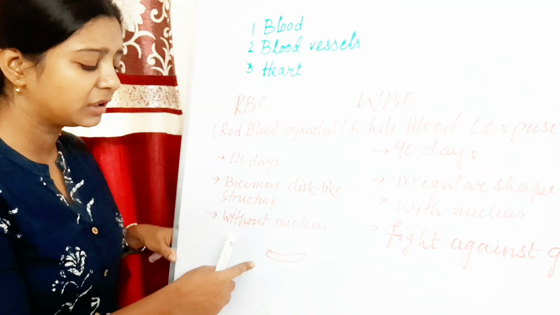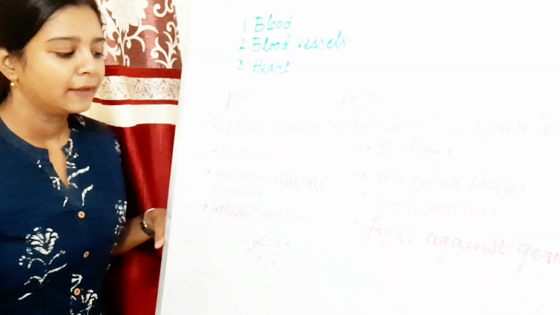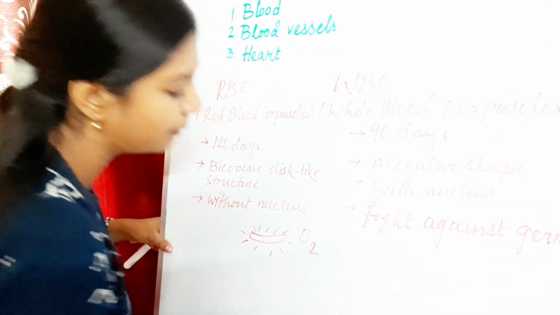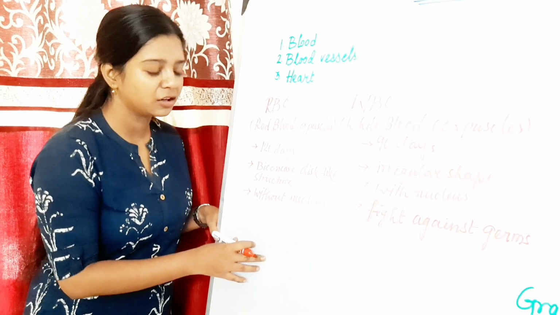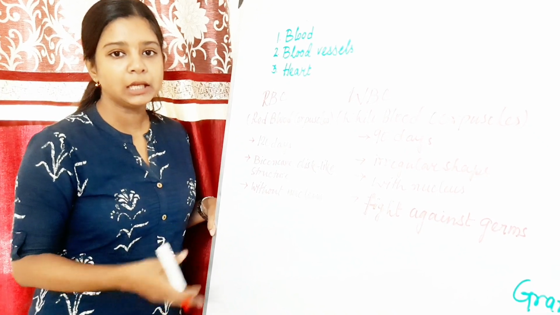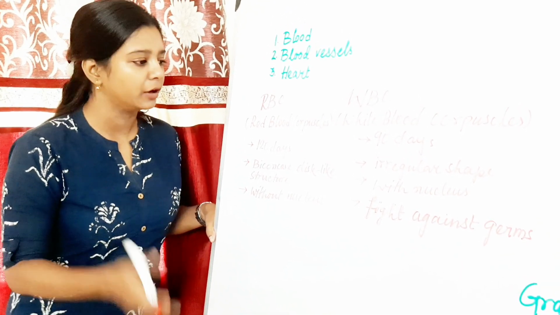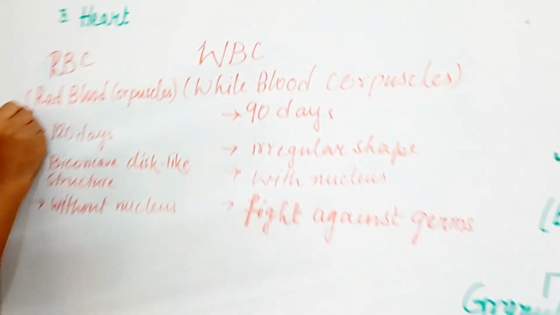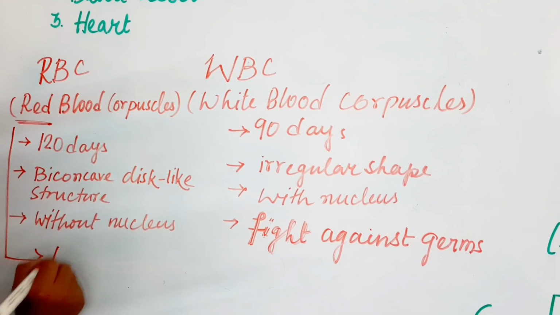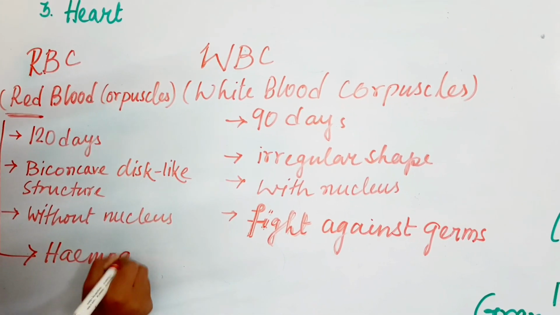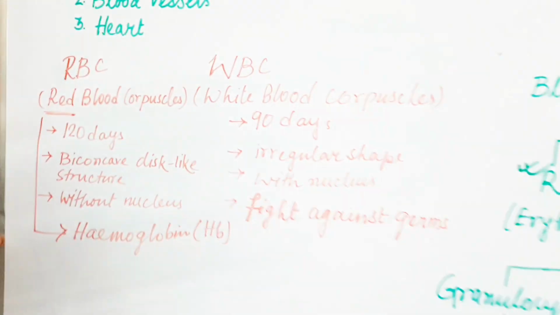Now why is this the structure? Because it elongates the surface area, allowing it to combine with more O2. So from here we can say the main function of RBC is transporting gases, exchanging gases like oxygen and carbon dioxide. Now why is RBC red in color? Because it has a component, hemoglobin. We can write hemoglobin as Hb.